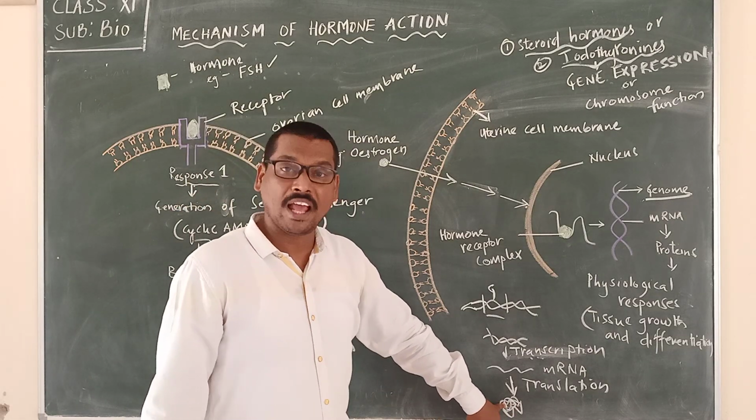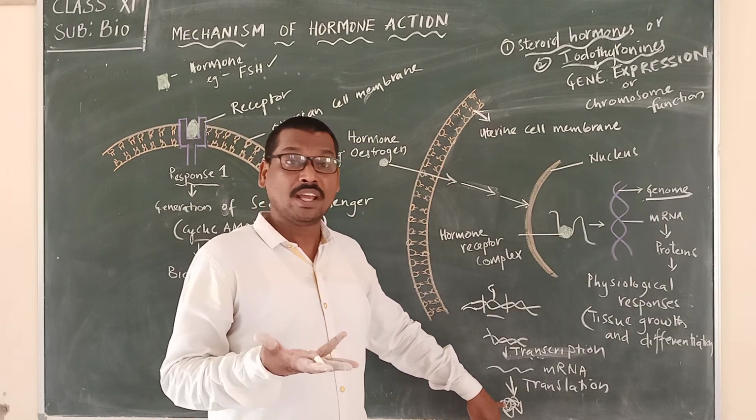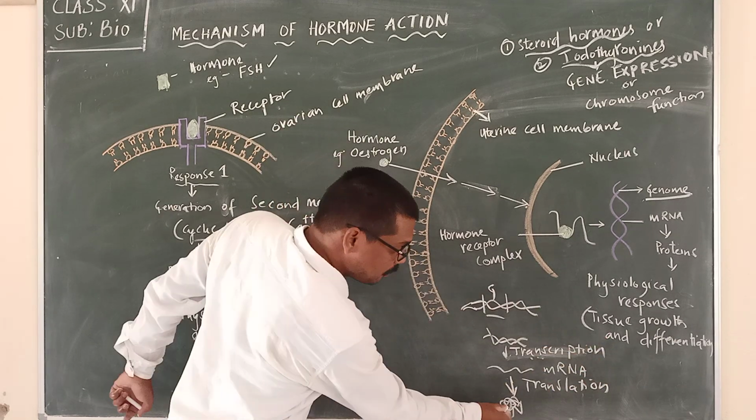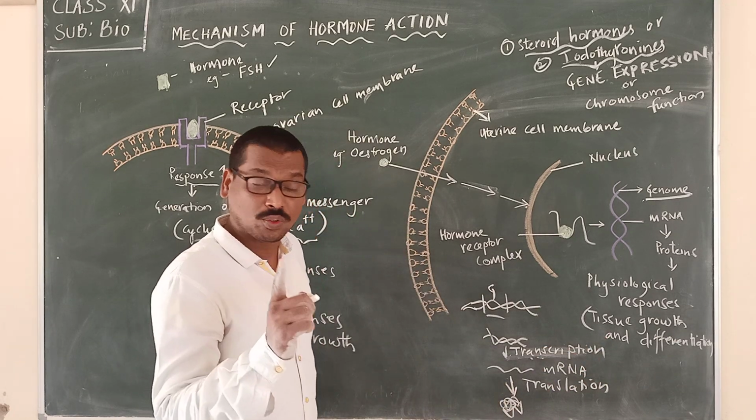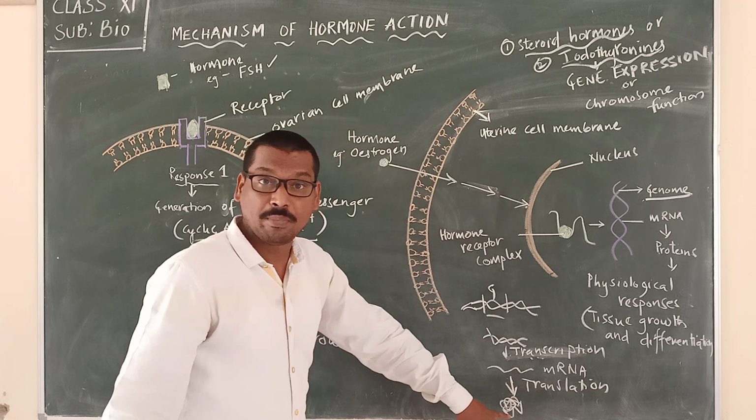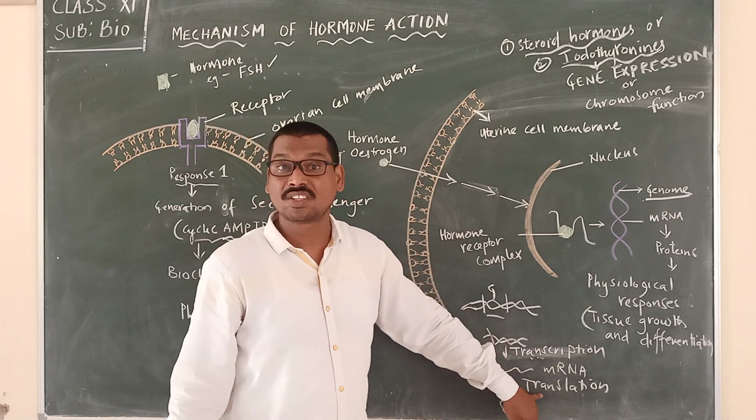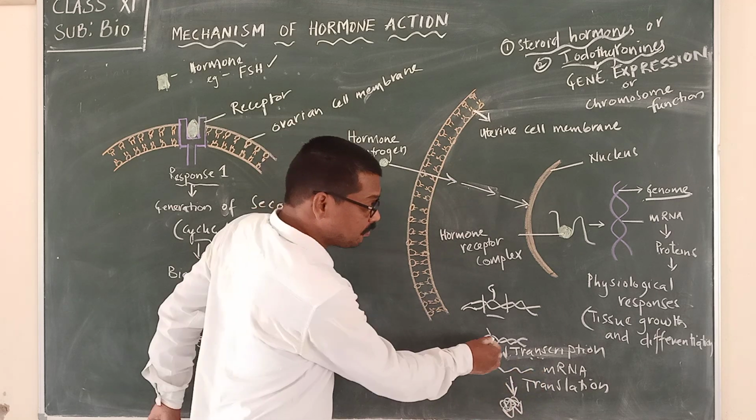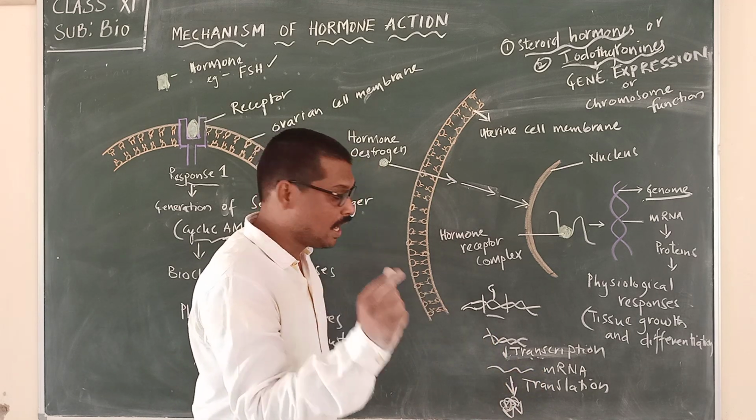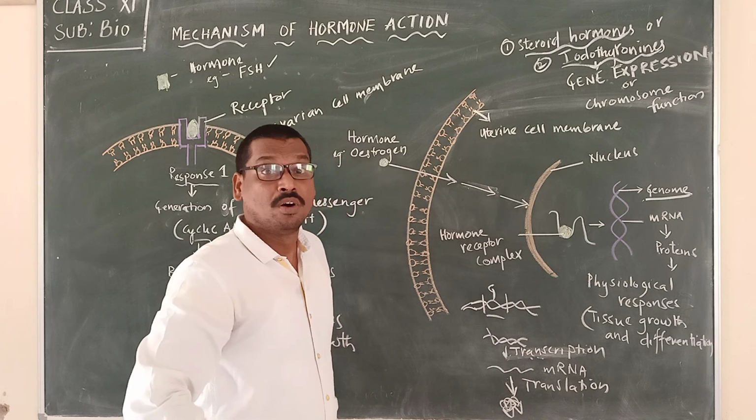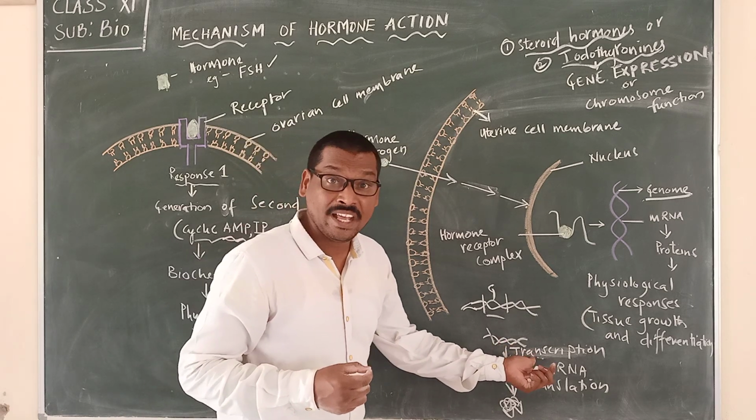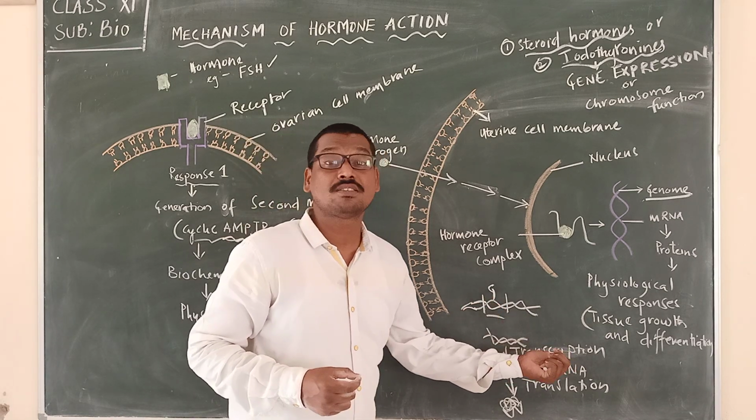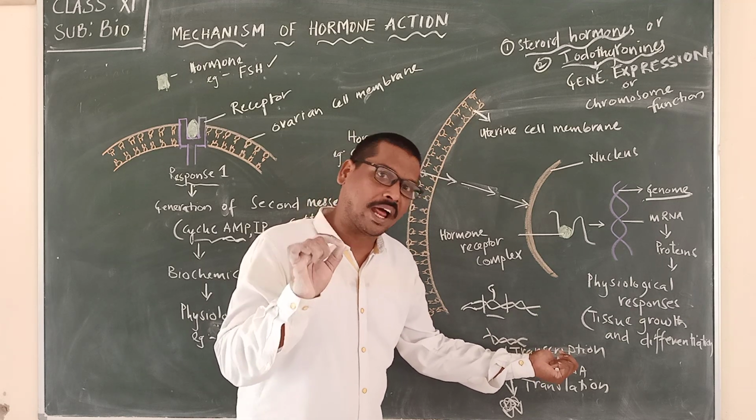So this protein will help in what now? The tissue growth and differentiation. But for the formation of this protein, what process should take place? Translation. Formation of proteins from mRNA is called translation. But how is this mRNA formed? It is from the DNA, a small piece of DNA. Formation of mRNA from the DNA is called transcription.